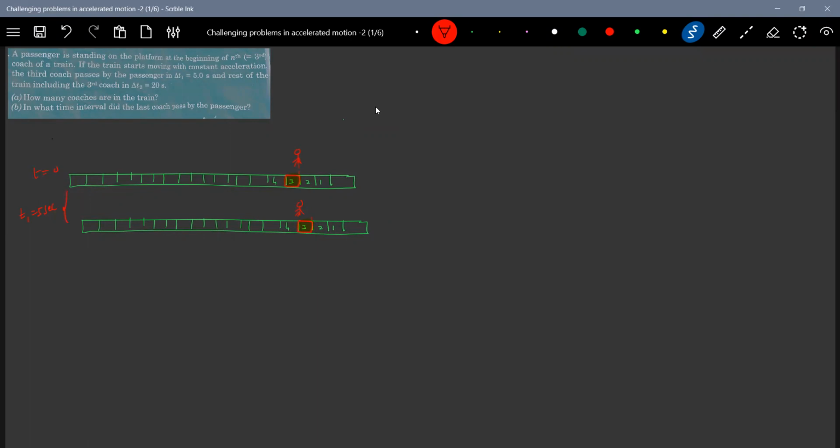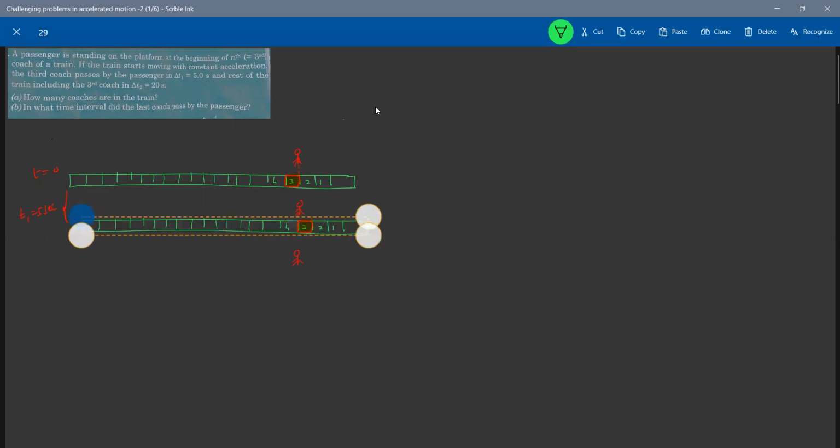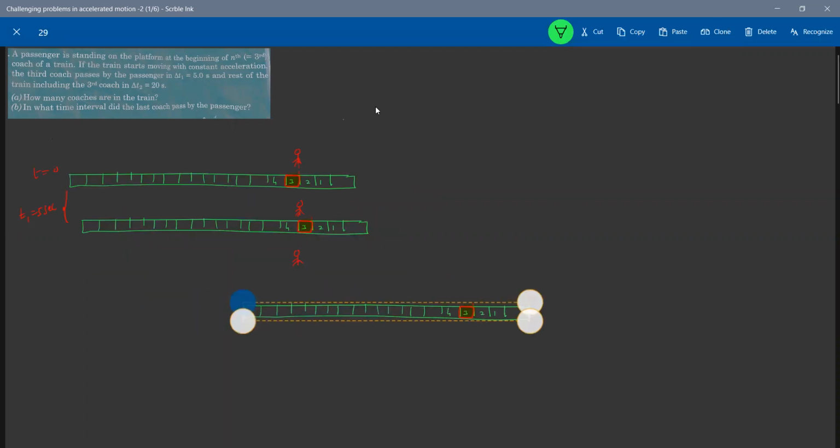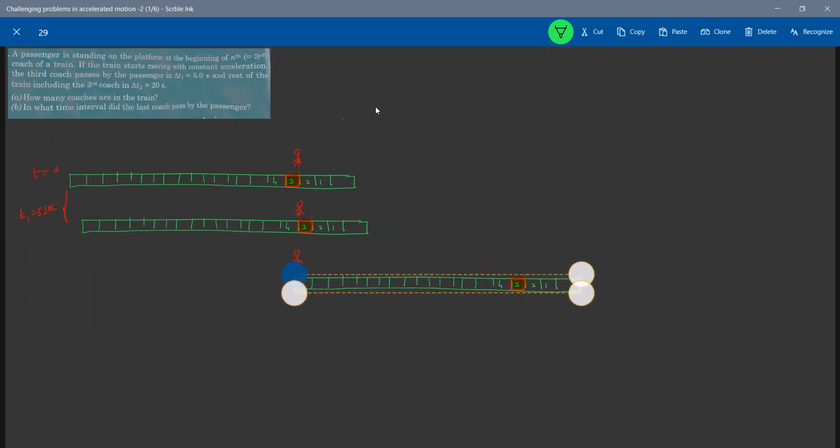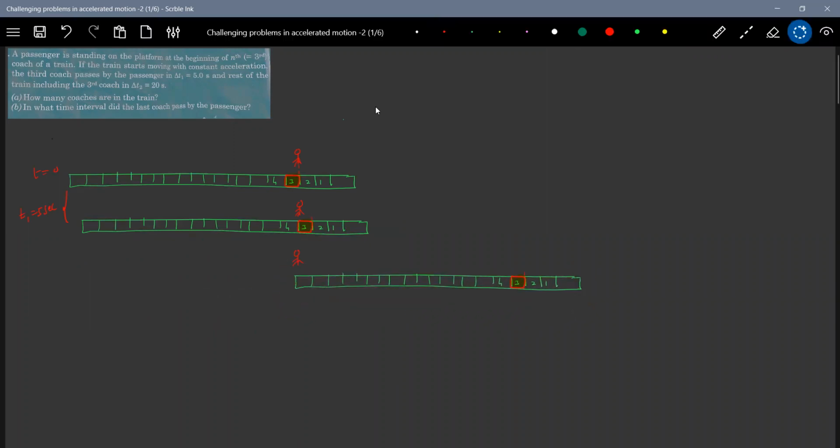Next, after 20 seconds, the train including the third coach will have passed the passenger. The passenger position we are not going to change, he will be there only. And the last bogie will cross him. Hope everyone is able to understand.